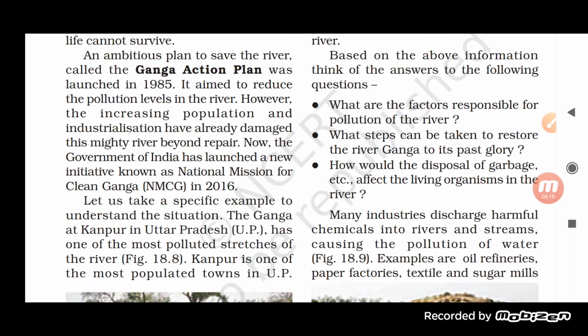And how would the disposal of garbage etc. affect the living organisms in the river? So what are the factors responsible for the pollution? Second, what are the different steps that have been taken in order to restore river Ganga, and how do we dispose of the garbage so that it will not affect the quality of the river.